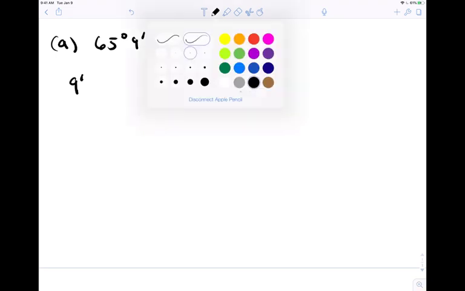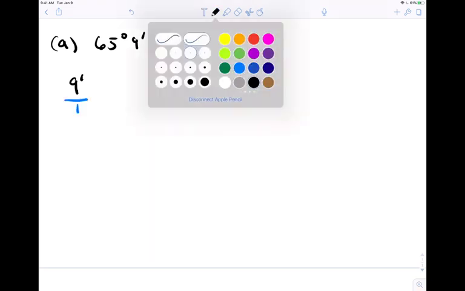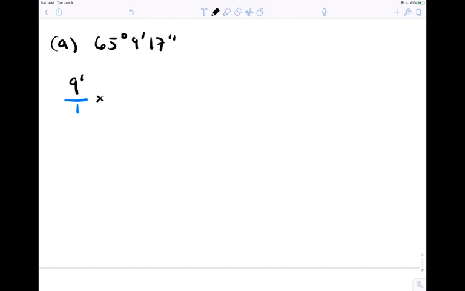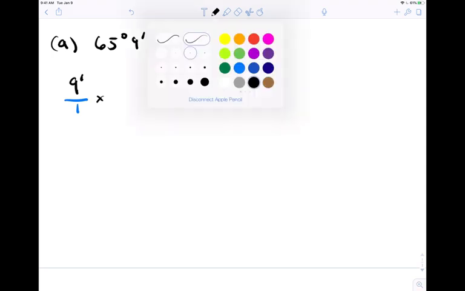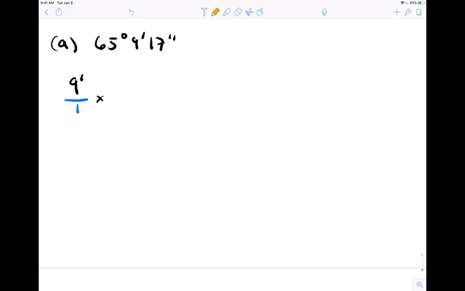So let's focus on that 9 minutes. We're going to start by putting it over 1, and then we're going to say times. Now we want to convert minutes to degrees. How many minutes in a degree? 60 minutes is 1 degree.